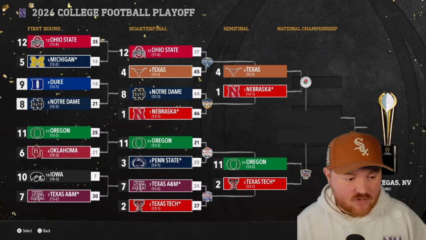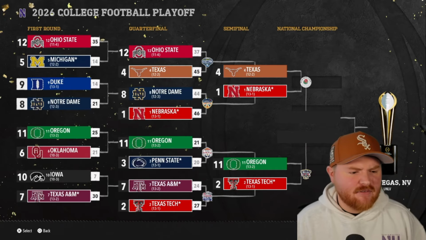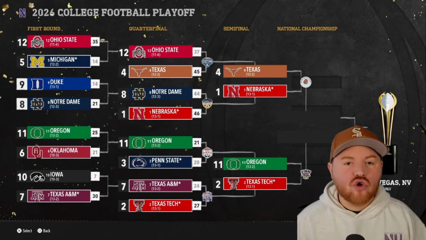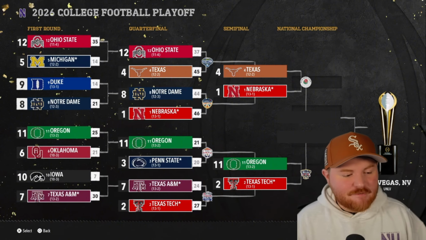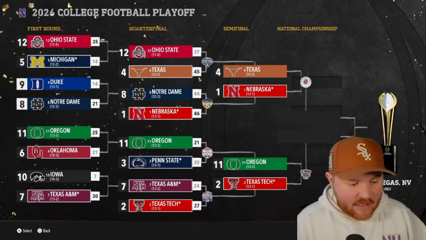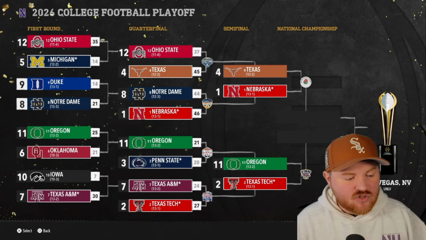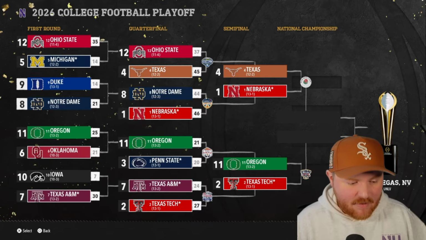There's close games, all one-score games in the second round here. They'll take on Nebraska in an old-school Big 12 matchup. Nebraska got past Notre Dame 46-44. Oregon sneaks past Penn State 21-20. They'll take on Texas Tech 27-24. They beat Texas A&M in the Peach Bowl.